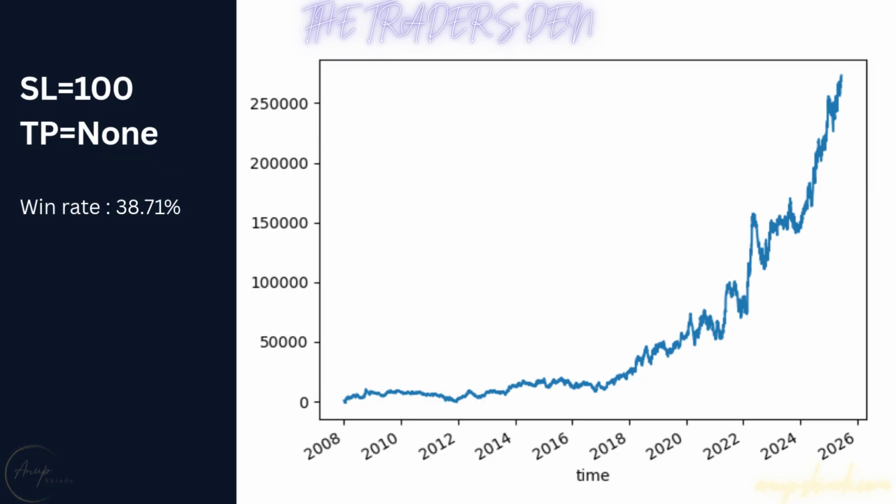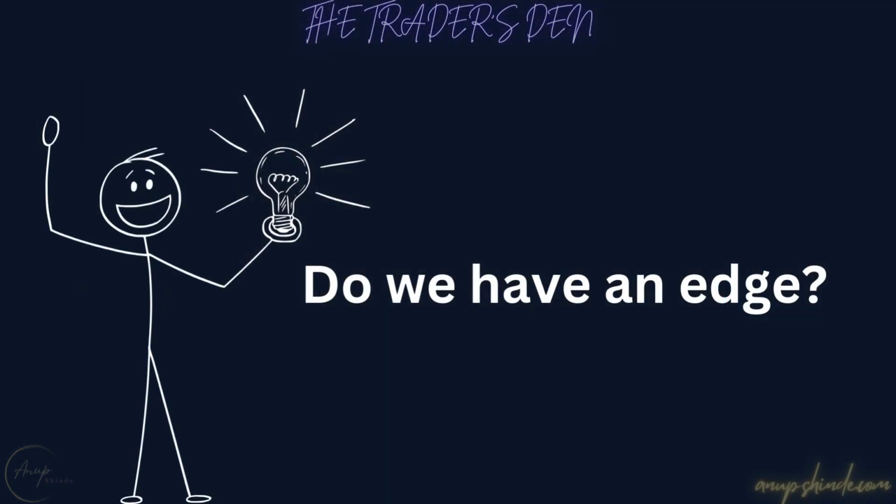This one has stop at 100 points and take profit is not set. We let the winners run. The win rate is now close to 39%. This one is interesting. After 2012, we have an upward slope on the profit curve. The value of NQ is smaller in the earlier years, and therefore, the profit curve appears relatively flat in the chart. For a moment, it must have felt like there was an edge, but it's not. Let us look into it further.